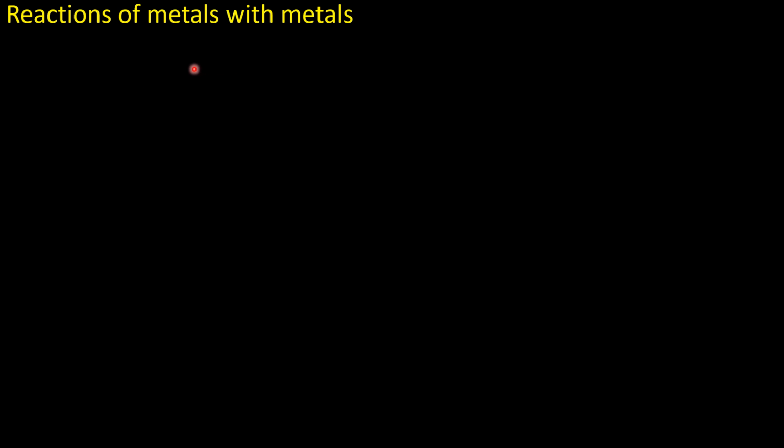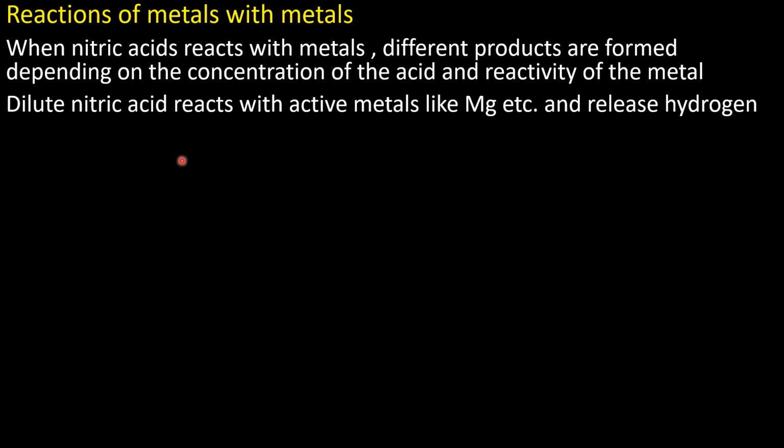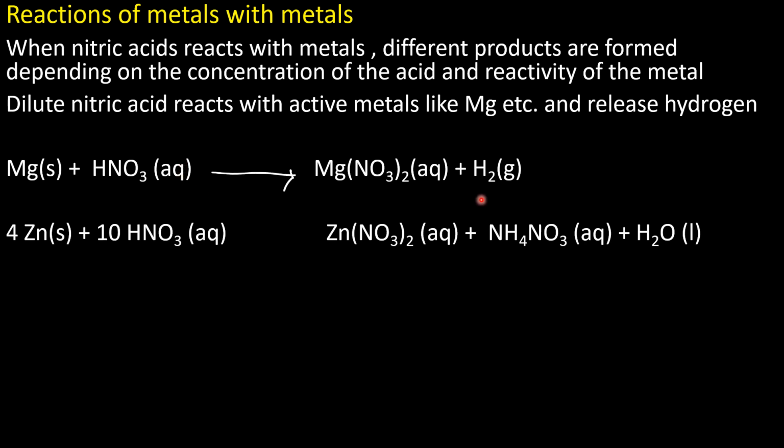Reactions of nitric acid with metals. When nitric acid reacts with metals, different products are formed depending on the concentration of the acid and the reactivity of the metal. When dilute nitric acid reacts with active metals like magnesium, hydrogen gas is released. So magnesium plus nitric acid gives magnesium nitrate and hydrogen gas.